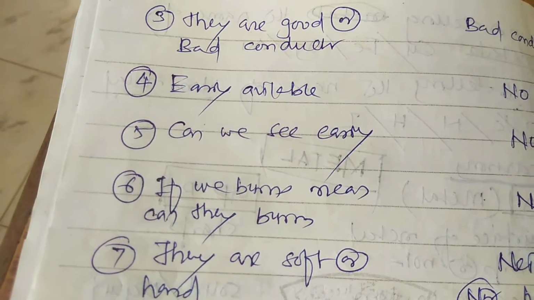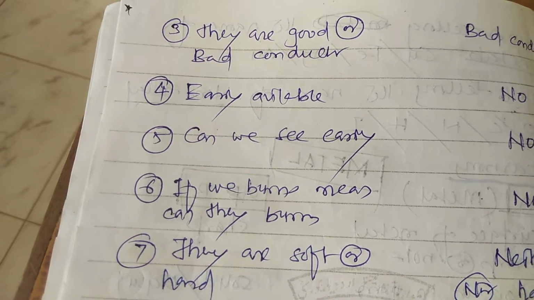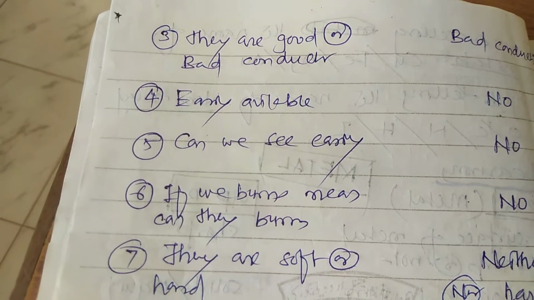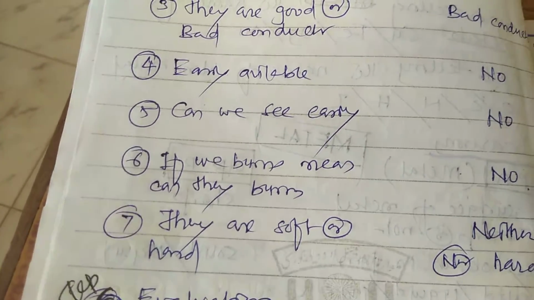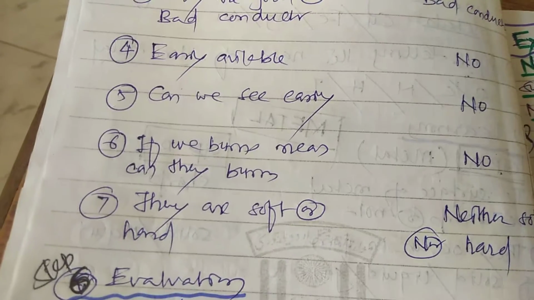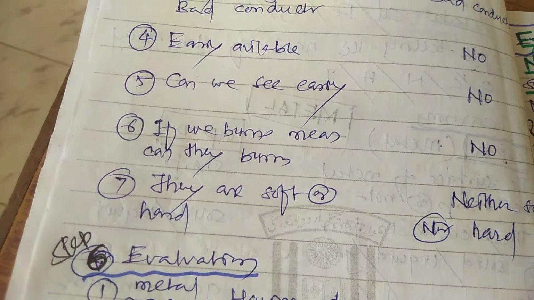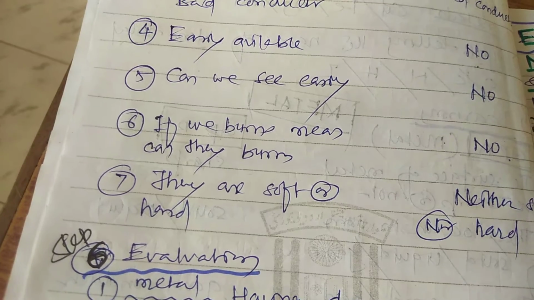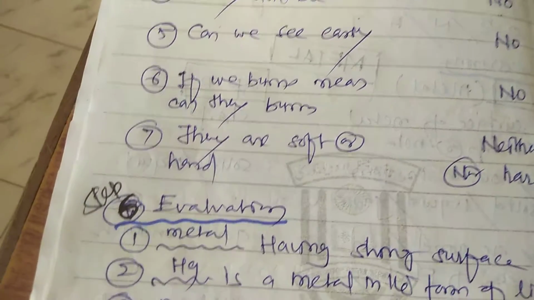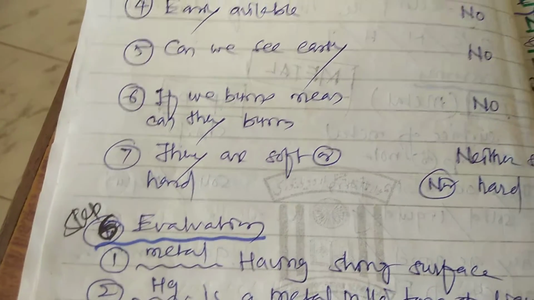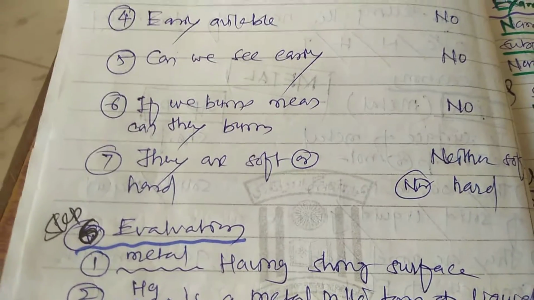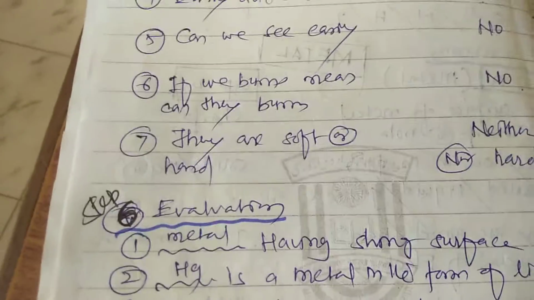Then, are they available easily or not? No. Then, can we see them easily? No. If we burn them, can they burn? No. Are they soft or hard? Neither soft nor hard.